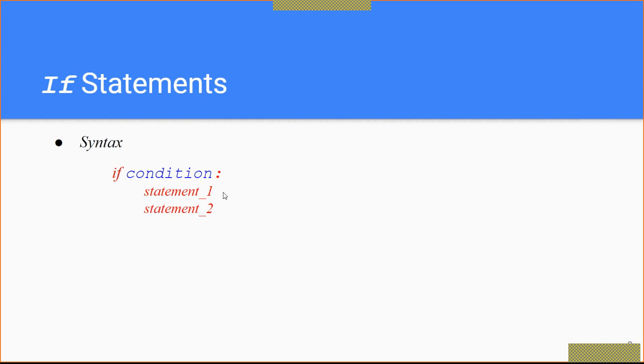Second, in C programming, if you have a block of statements after the if statement, we use an opening curly brace and at the end a closing curly brace. That is the syntax in C. But in Python there is no opening or closing curly brace, no brace at all. So the colon represents the start of the if block.